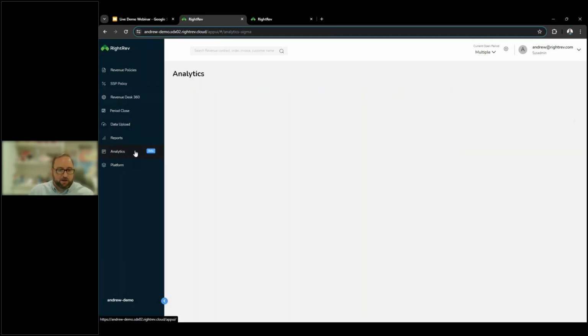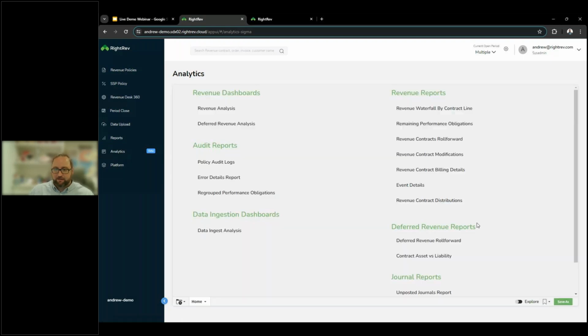Moving forward, the last thing I wanted to touch on today is our analytics. And so, as I've mentioned throughout the entire presentation, we are built to provide you reporting that you need. And what I mean by that is we are tracking so many revenue metrics throughout our revenue contracts and so much information that we're able to layer that in a number of ways to give you whatever reporting you may require. Now we have our standard reporting where we do revenue waterfalls by contract.